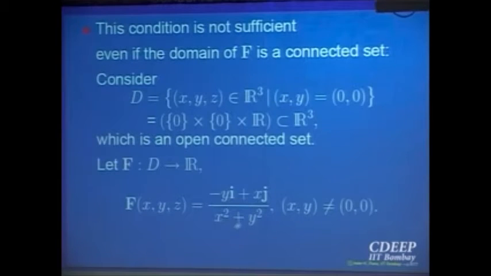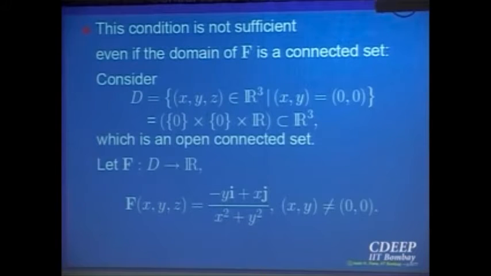I want to consider this vector field. For this vector field the domain is all points x, y and z so that the pair x, y is not equal to 0. So you have to exclude the z-axis from the domain. So look at the domain R3 minus the z-axis. Is that an open set? Forgotten what was open, right?